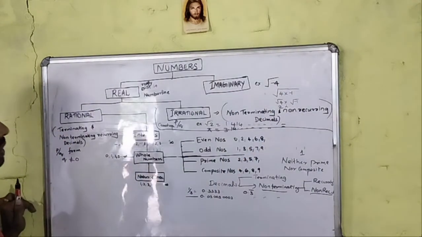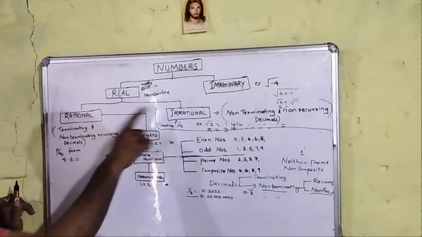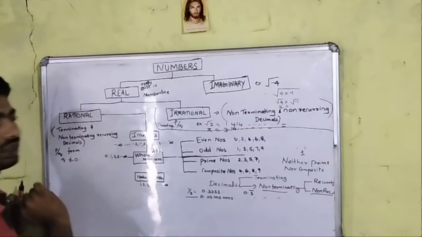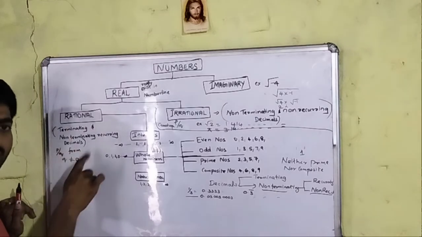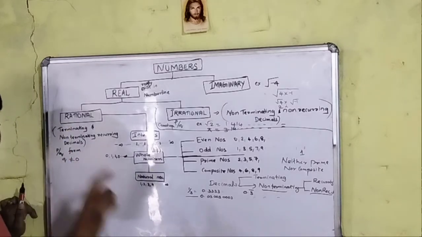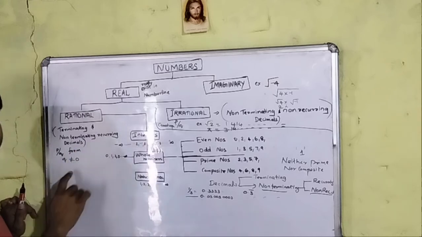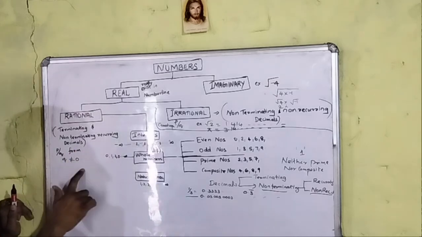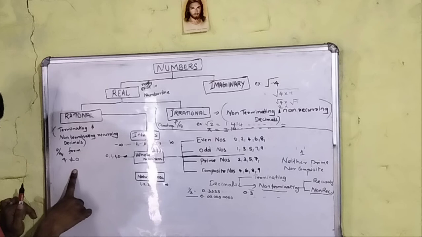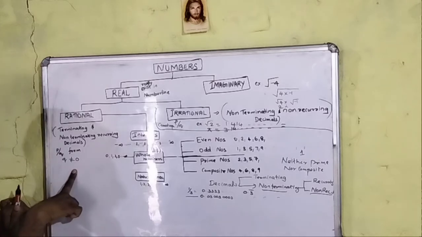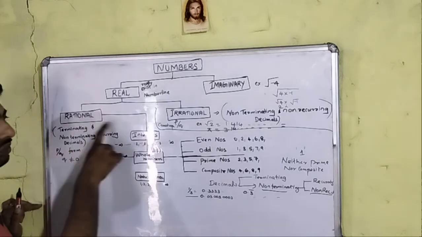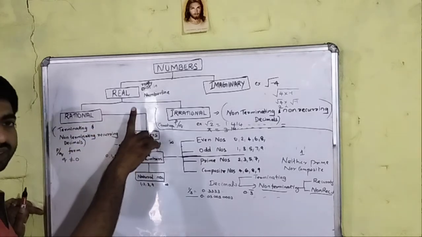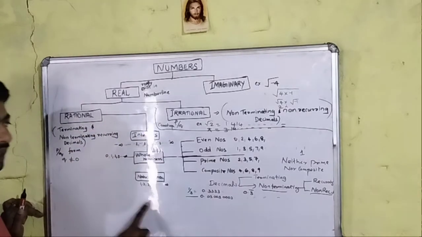So a real number is classified into rational and irrational. Rational is what we can express in the form p by q, where p and q are integers and q is not equal to 0. This is a very important point: when we divide any number by 0, the answer is undefined. The classification of rational numbers is integers, whole numbers and natural numbers.